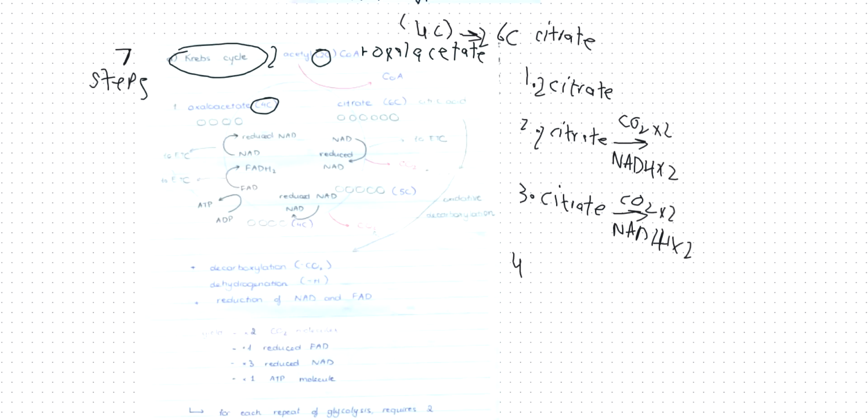So ATP is released in this step. And since there are 2 molecules of citrate, each citrate molecule will make 2 molecules of ATP.